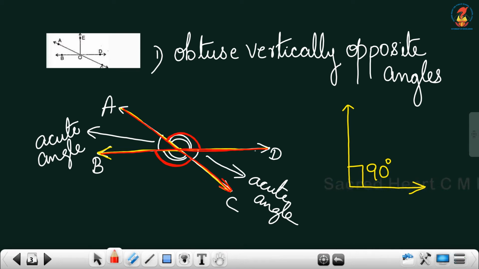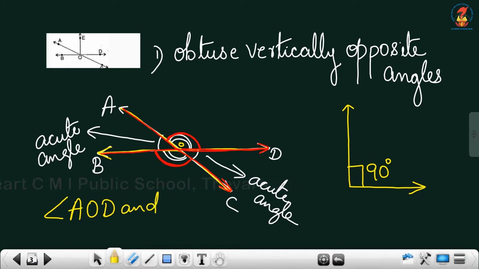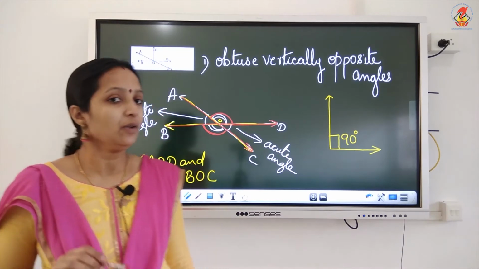So which are the obtuse vertically opposite angles for this figure? The vertex is O. So angle AOD and angle BOC. These are the obtuse vertically opposite angles in this particular figure.